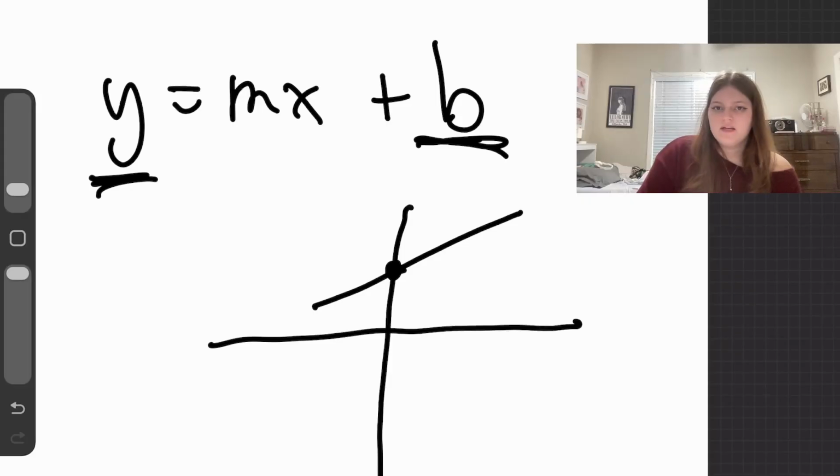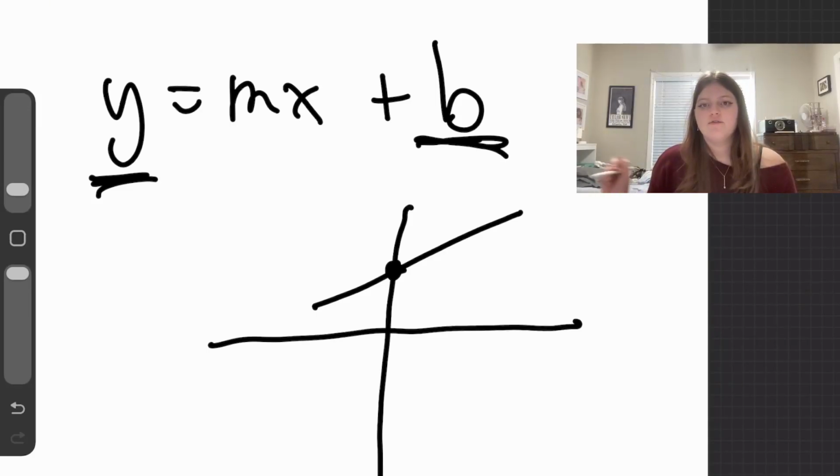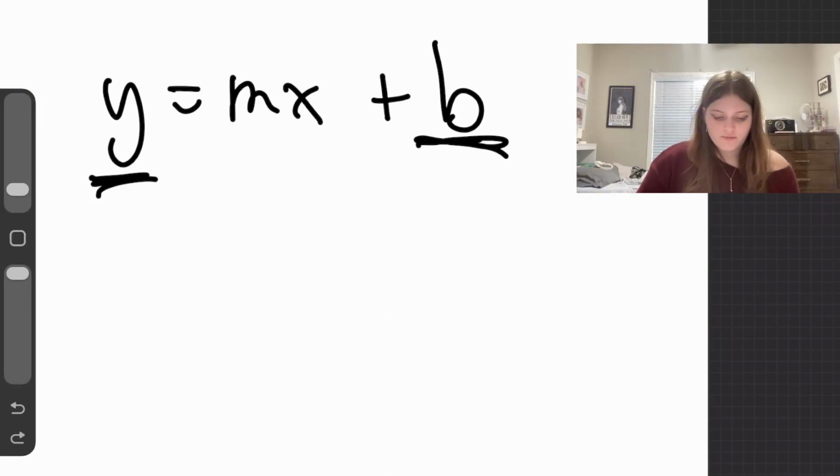You can find B if you are given other values. So this is really important. This will show up on your SAT, the slope formula and y-intercepts. Oftentimes they will give you an equation and you need to solve for B as part of that equation to find a different value. So sometimes you do need to solve for B.